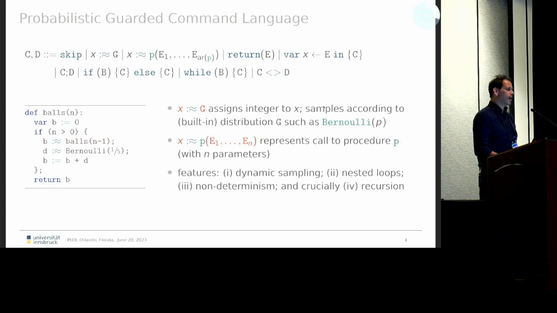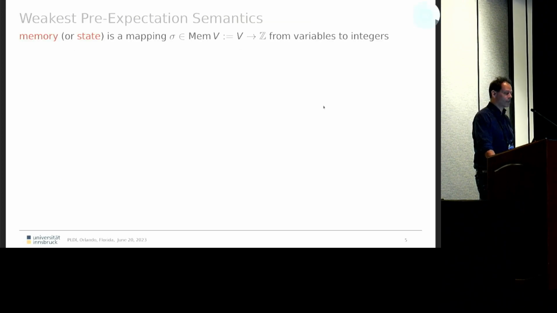In addition, we have dynamic sampling, so the sampling need not necessarily be just a constant as we've seen here in the Bernoulli distribution, but could come from a program variable as a parameter. And it allows nested loops, non-determinism, and crucially recursion. And of course, not necessarily tail recursion. So a few words about the semantics. A memory is just a mapping from the variables to the integers.